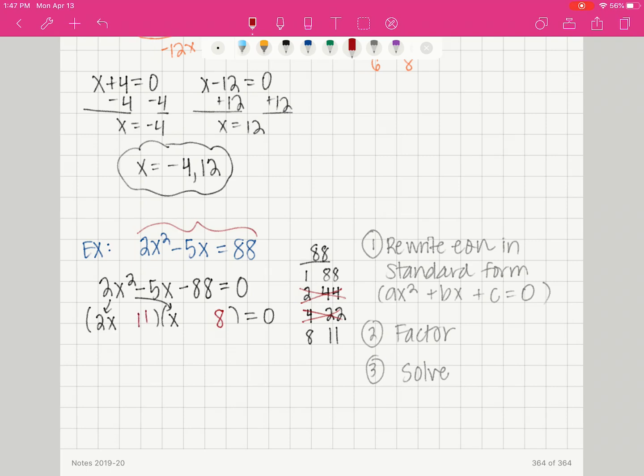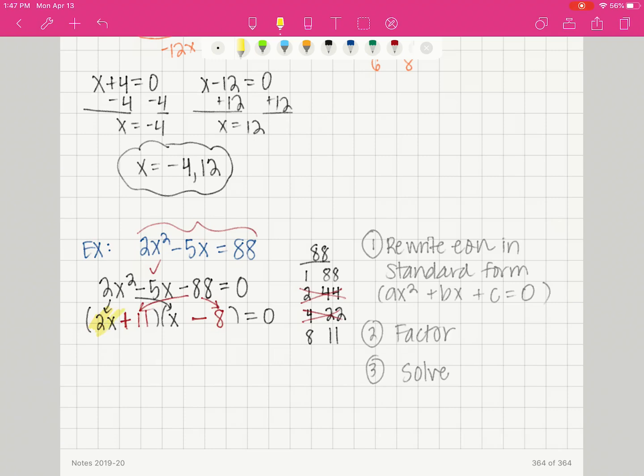You put the 8 here and the 11 right there. So now I need a negative 5, so my 2x times negative 8 will give me negative 16 plus 11. That multiplies to be a negative 88, positive 11, negative 8. However, the outer and the inner indeed is negative 5x.